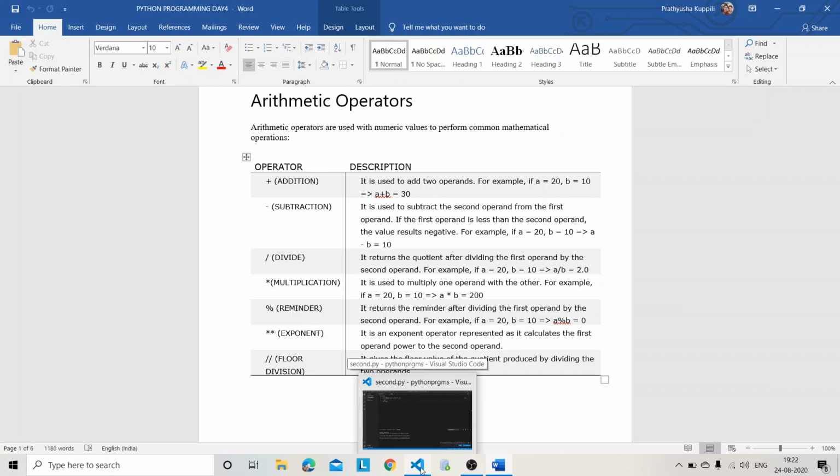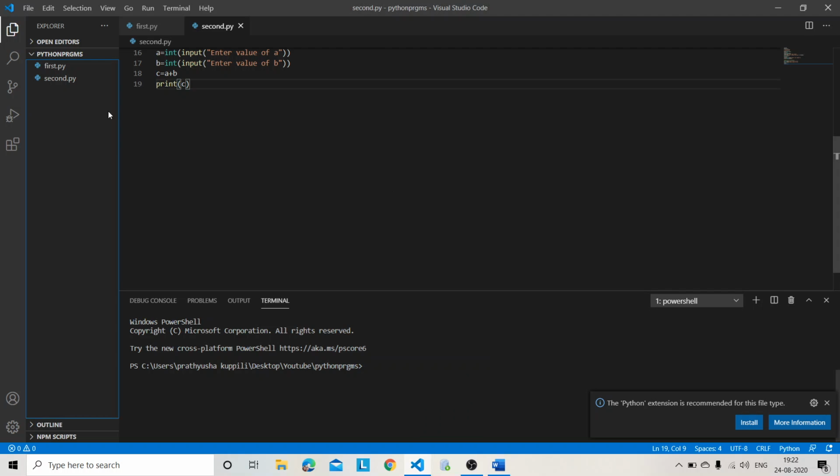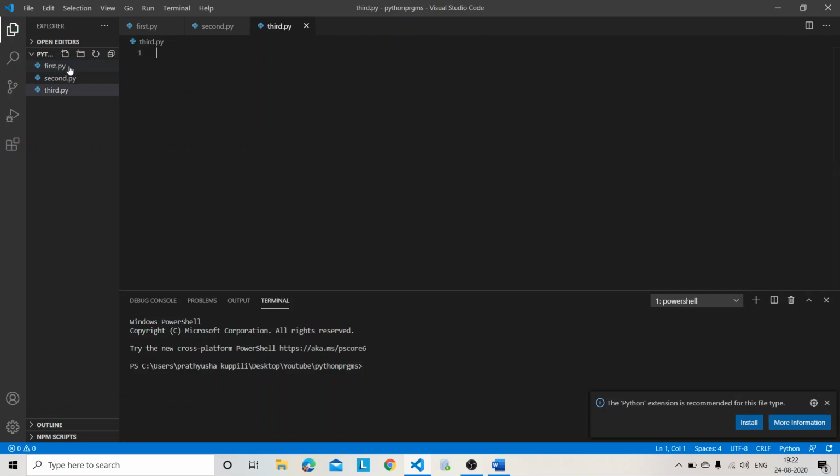So open your Visual Studio Code. I am creating a new file. We'll be dealing with operators. The first one is addition.